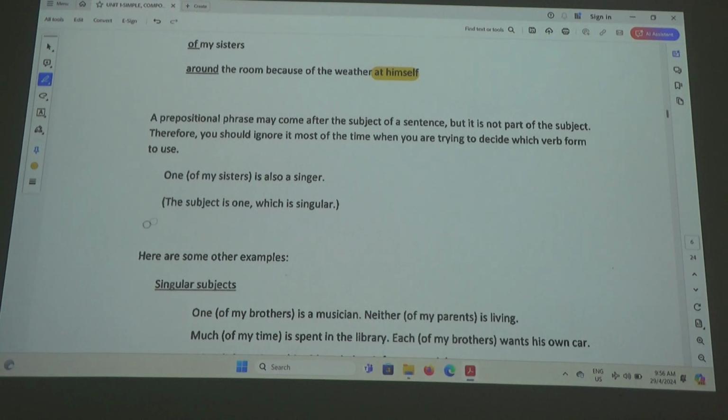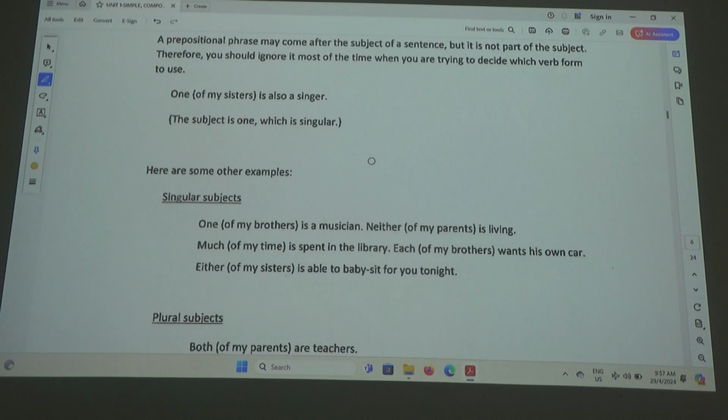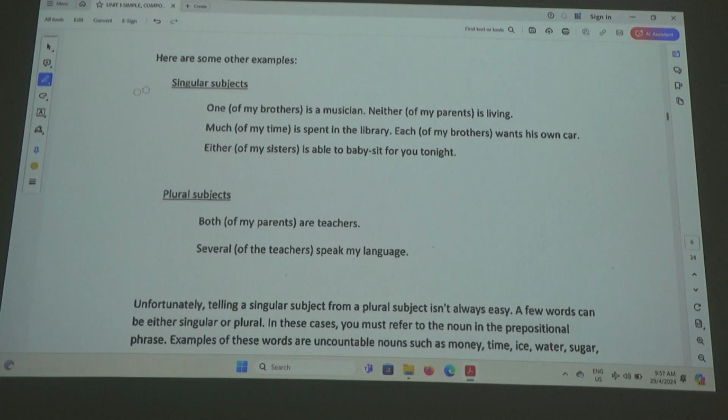Alright? So you have to be very clear now. The subject is one, not my sisters. It's one of my sisters. So one is. Okay? The subject is one, which is singular. Okay? Here are some other examples. Singular subject. One is a musician. One of my brothers is a musician.